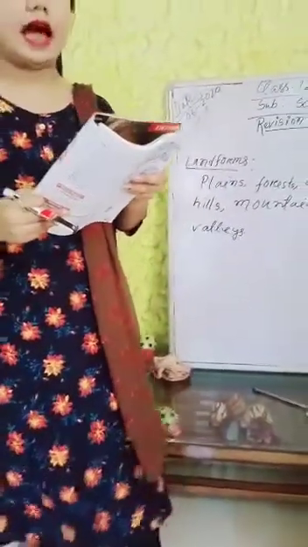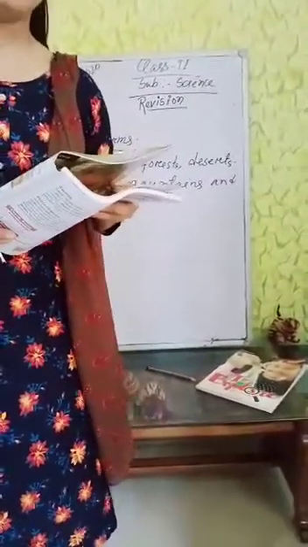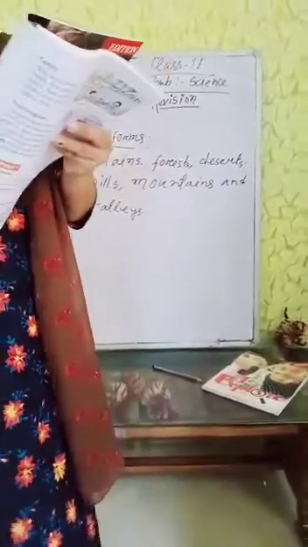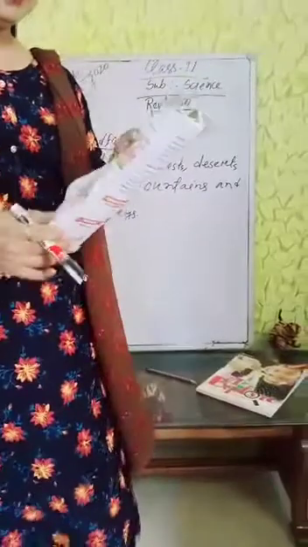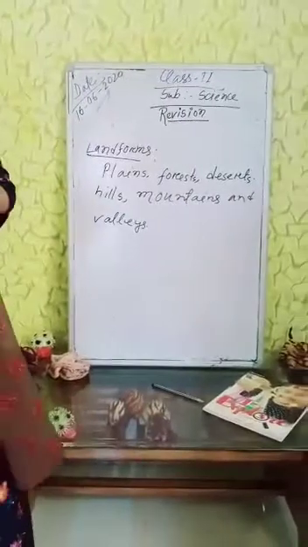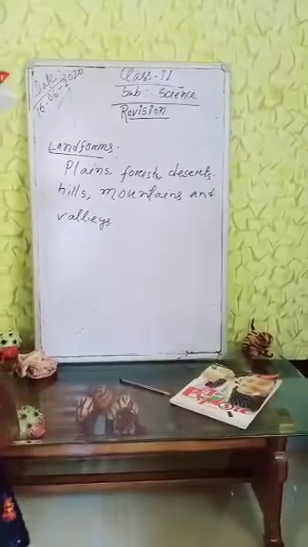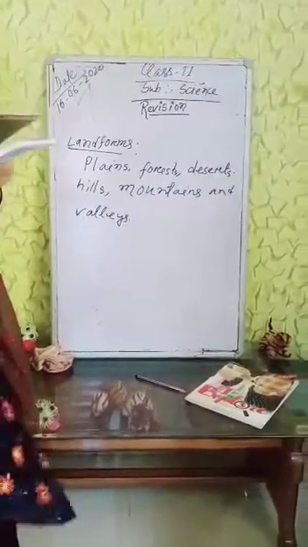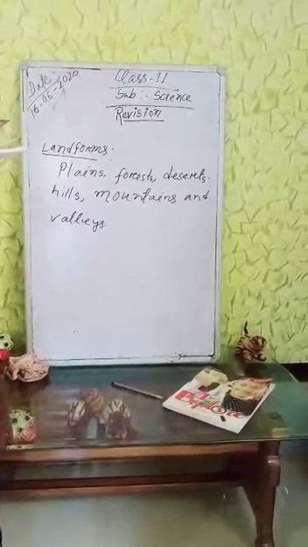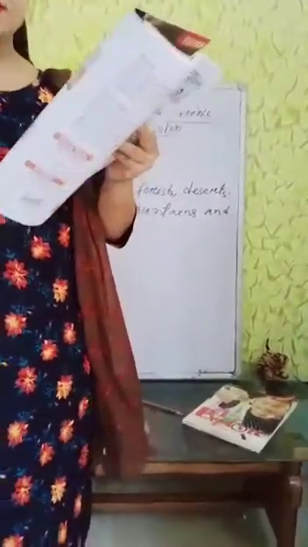Plains are vast areas of flatlands. Different kinds of crops can grow here. Many people live here. Most cities, towns and villages are built on the plains. Number two, forest. A large area that is densely covered by trees is called a forest. A large number of animals such as tiger, bear, elephants, monkeys and snakes live in forest.